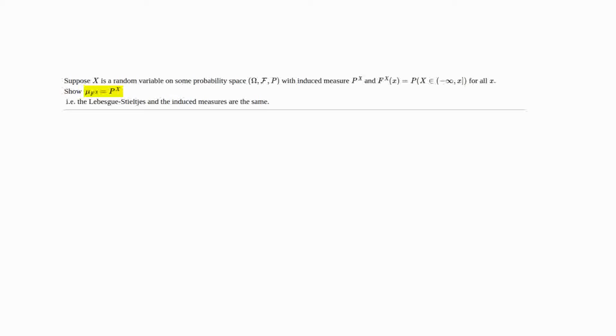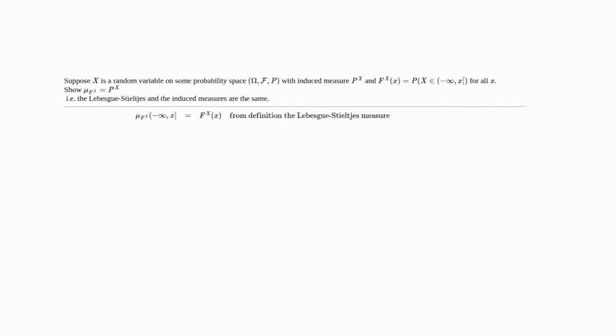So the way that we do this is we'll first look at sets of the form minus infinity up to x. These are the sets that induce the distribution function from the probability. And so we know from the Lebesgue-Stieltjes assignments that mu_{F_X} of minus infinity up to x is the distribution function F_X of little x. So that was true by our assignment of the Lebesgue-Stieltjes already on S1, the semi-algebra.